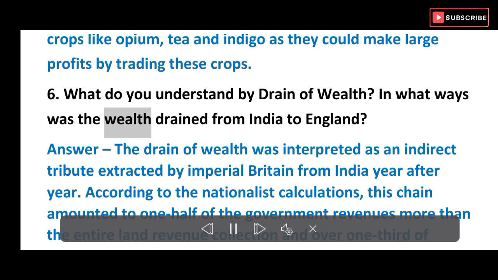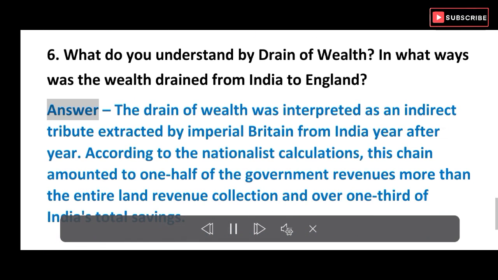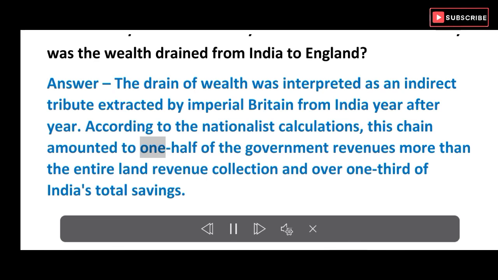6. What do you understand by drain of wealth? In what ways was the wealth drained from India to England? Answer. The drain of wealth was interpreted as an indirect tribute extracted by Imperial Britain from India year after year. According to the nationalist calculations, this drain amounted to 1/2 of the government revenues, more than the entire land revenue collection and over 1/3 of India's total savings.